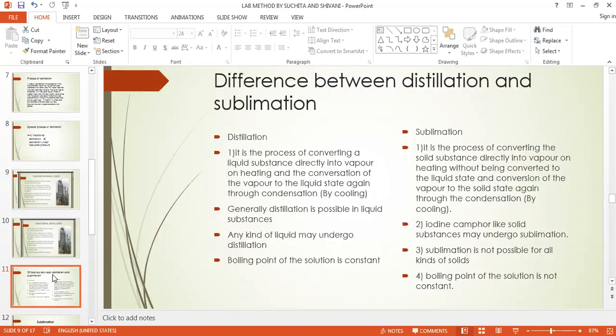Now we will take the next method, that is sublimation. You have studied sublimation already in fifth and sixth standard. What is sublimation? It is directly converting a solid substance into vapor without undergoing the liquid state. The reconversion of the vapor to a solid again through condensation has the same composition. The product is known as sublimate and the process is known as sublimation.